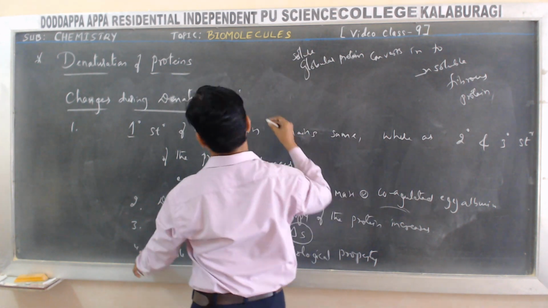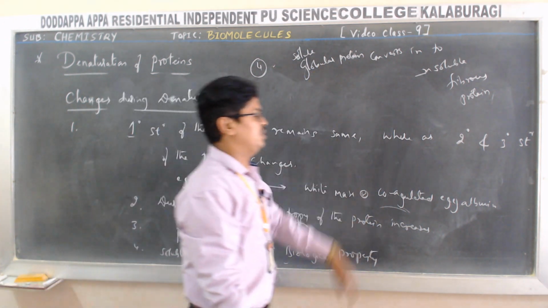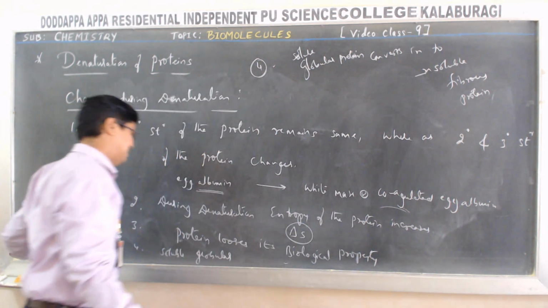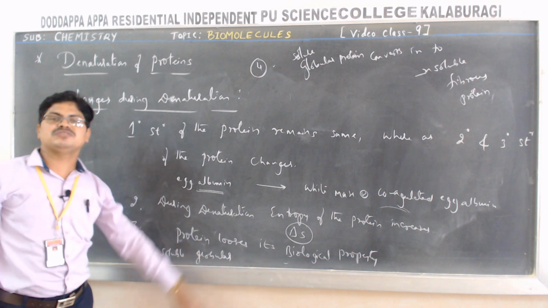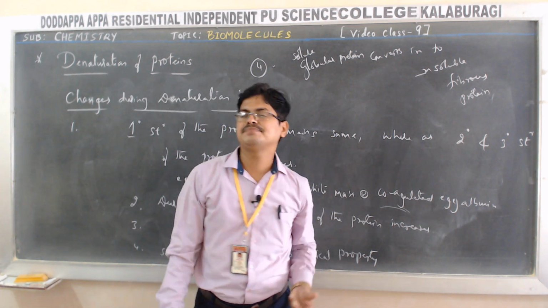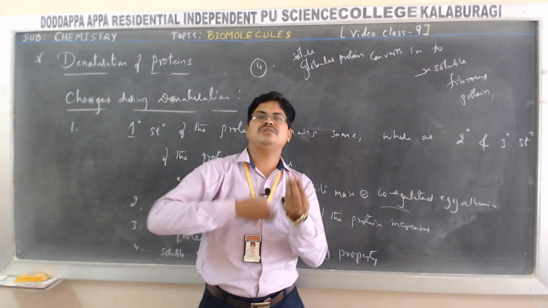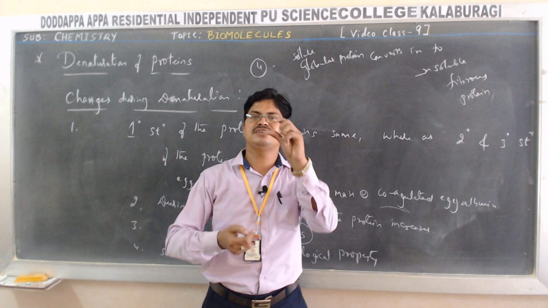Soluble globular protein converts into insoluble fibrous protein. Third point, protein loses its biological property, especially the egg. What happens if we incubate properly? In future, it gives rise to what? Life. It becomes a chick.